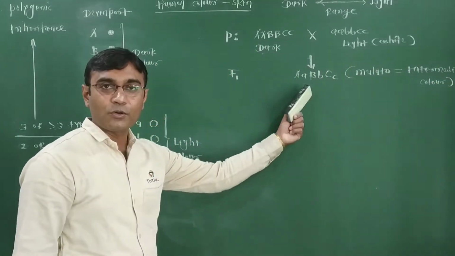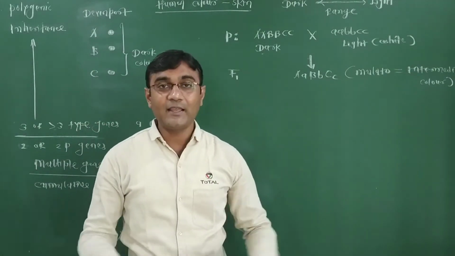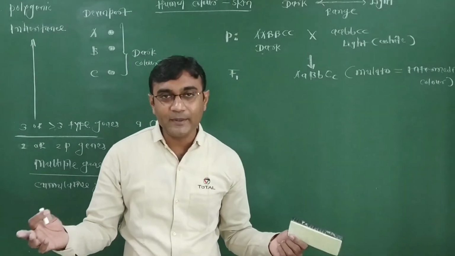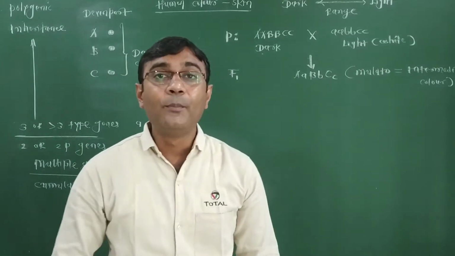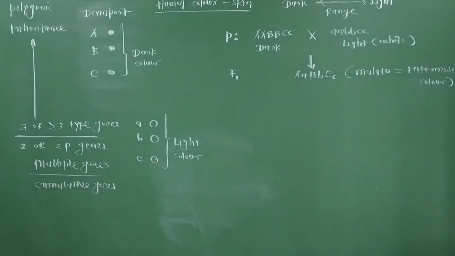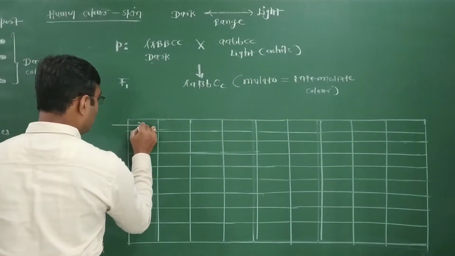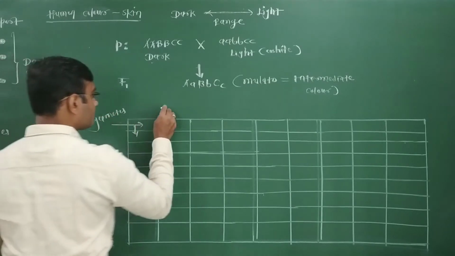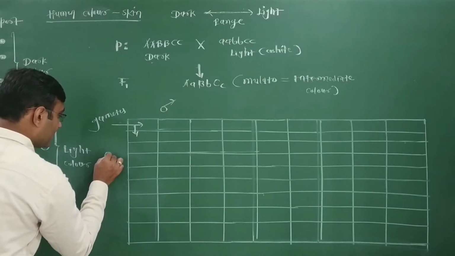Now two mulattos cross each other. So we can think of different categories of gametes, and when gametes fuse, different categories of offspring. To represent the various gametes and various offspring, first we have to prepare what? A Punnett square. In this Punnett square, here are all the male gametes and here all the female gametes.